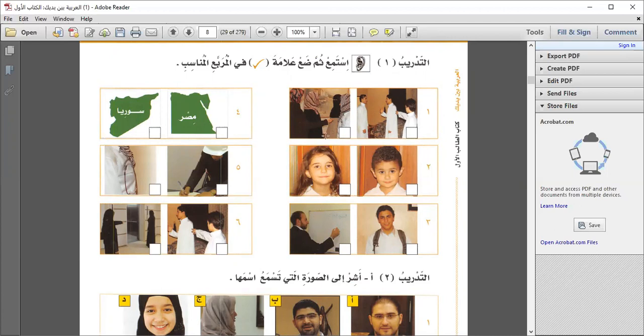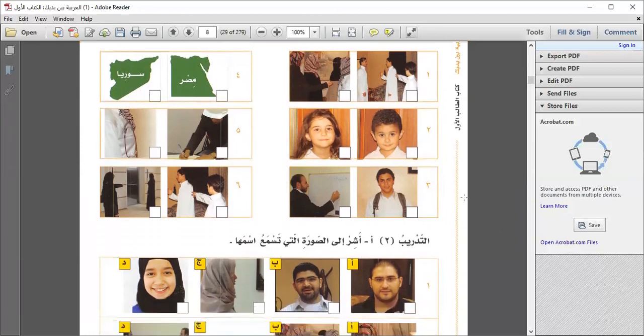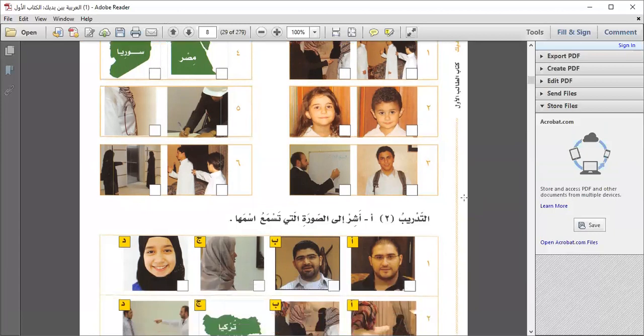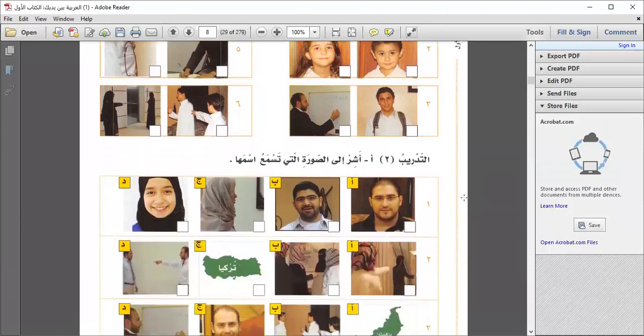Number four, سوريا. Number five, مهندس. Number six, هو. Now here you have to check mark the box which is appropriate for the words I have used, for these numbers.